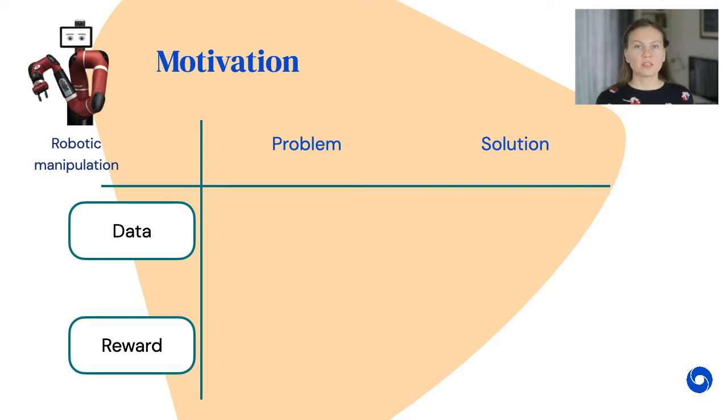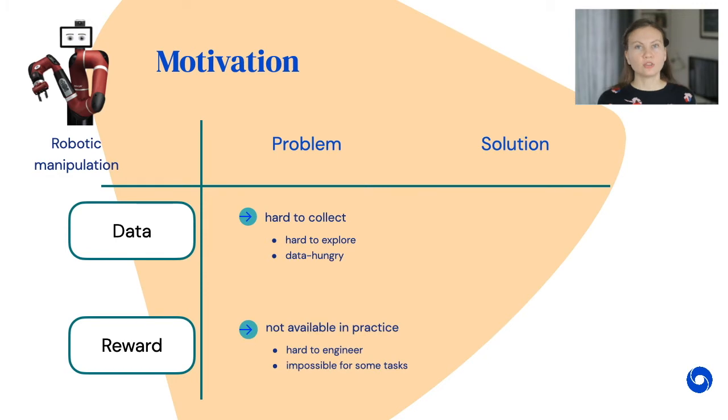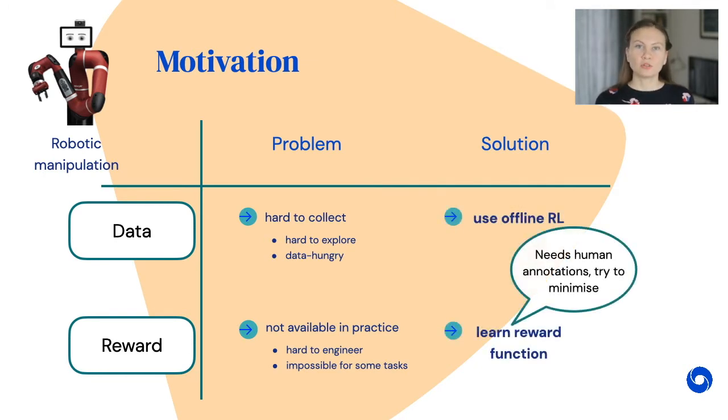However, deep RL requires a lot of data and precise reward signal, which are often not readily available in practice. Thus, in this work, we propose to use offline reinforcement learning with learned reward functions. In particular, we focus on learning from limited human supervision to minimize the human effort put into reward learning.